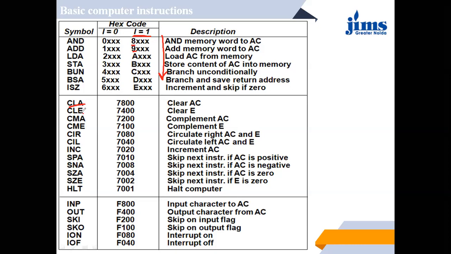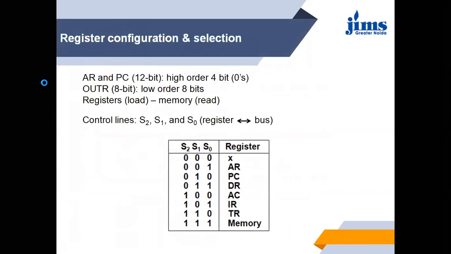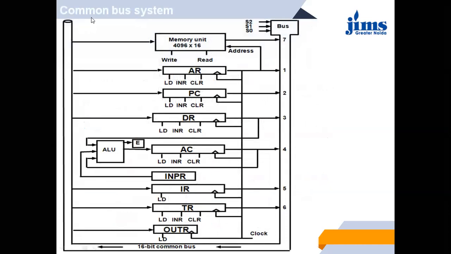For clear E, if you pay attention in the last slide, you can see there is a register E that is connected with the accumulator. We did not discuss this register at present. This is a 1-bit register. We will discuss this register later at the time of requirement.